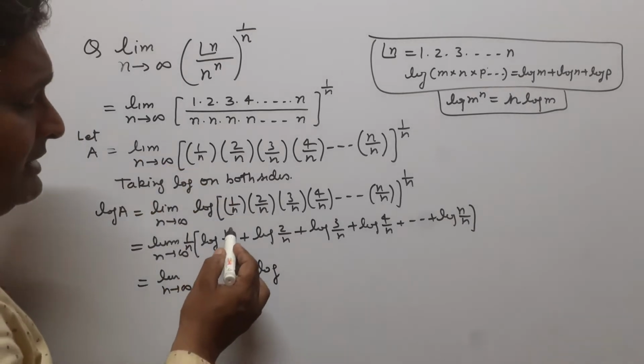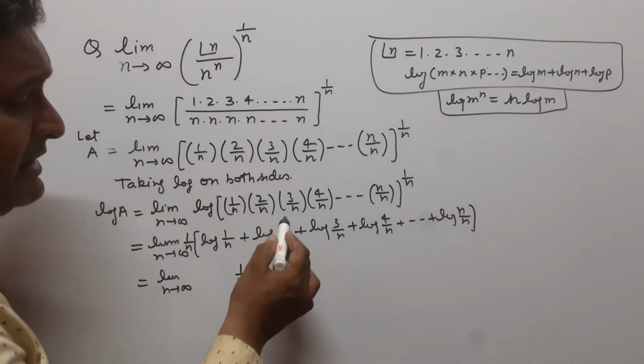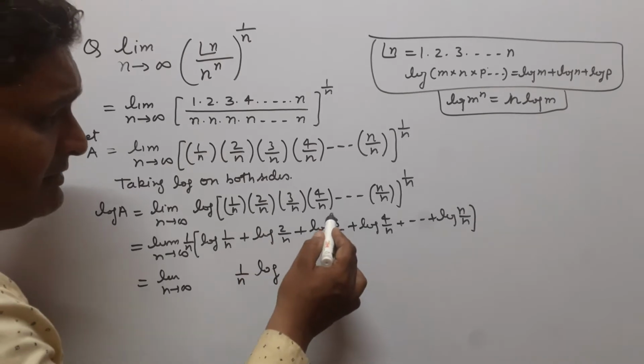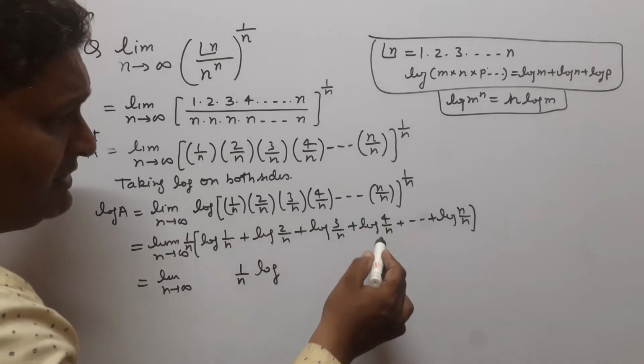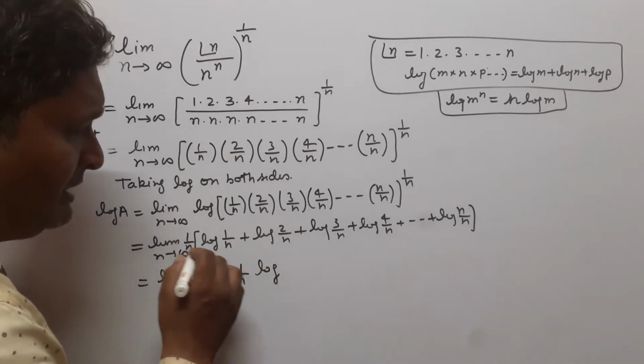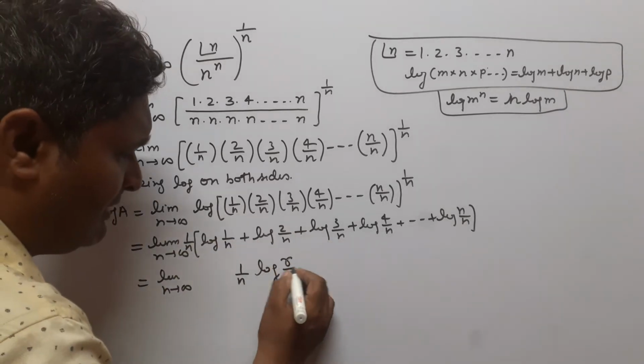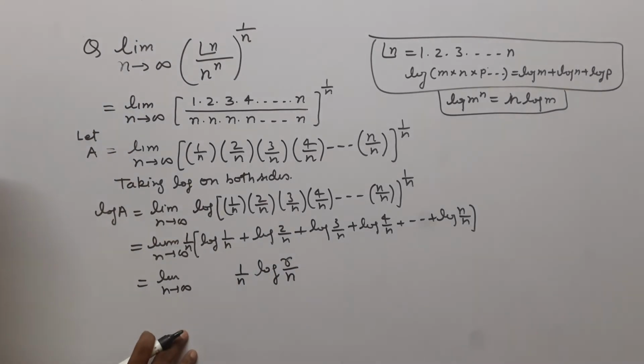We can see here in the first term there is 1 by n, in the second term this is 2 by n, in the third term there is 3 by n, in the fourth term this is 4 by n. So in the rth term there will be r by n.